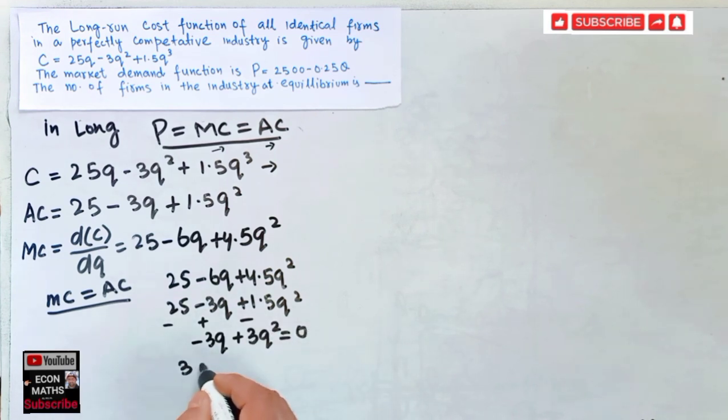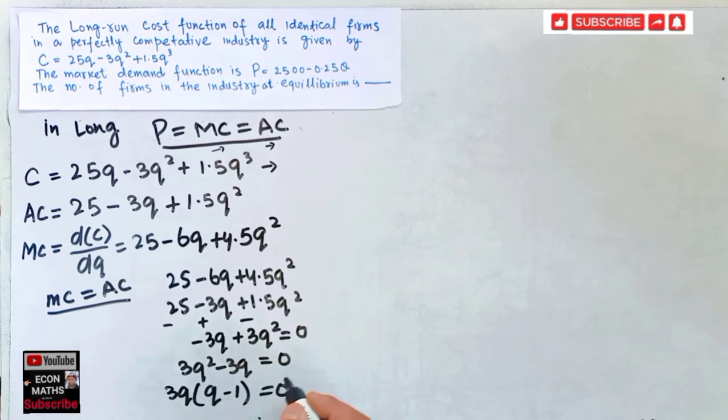So this is 3q square minus 3q equal to 0, or factoring the 3q out, we get 3q times (q minus 1) equal to 0.